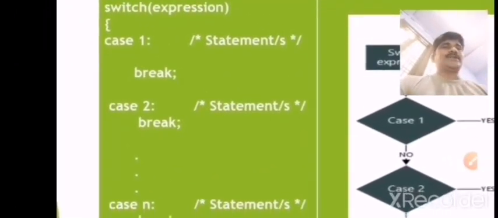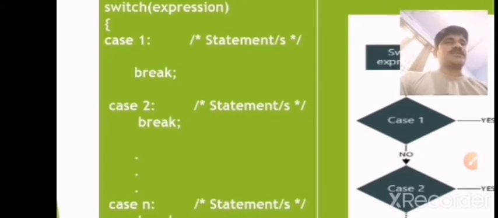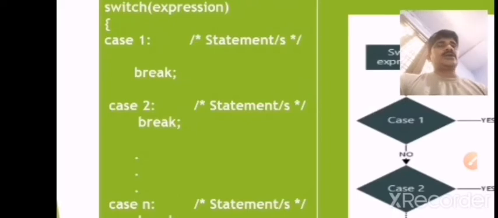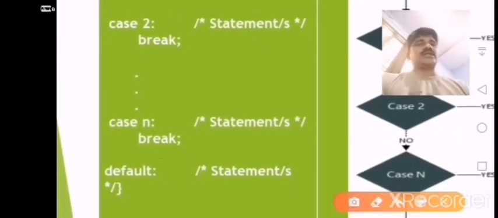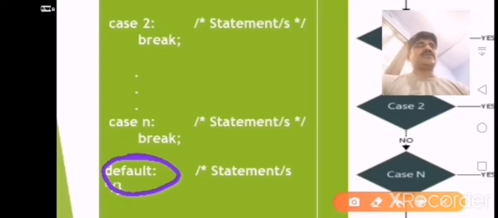The switch expression must be either an integer or a character. In this statement we have to check multi-way, so 1, 2, 3, and so on up to n. The default can also be used, but by default the default case statement is used at the end of the program.